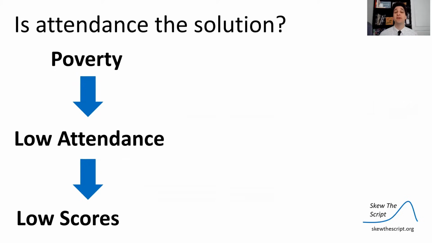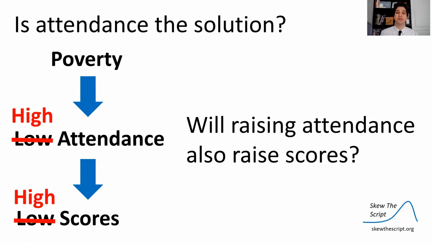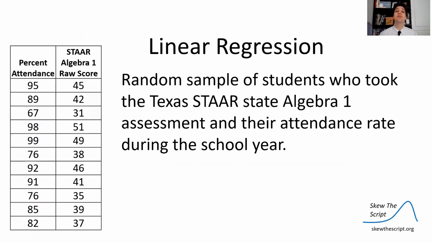If people experience poverty, their attendance tends to be lower at school, and because they're missing school, they get lower test scores. If we change their attendance to have a higher attendance, then being in school more, their scores will increase. So that's the central question we're going to ask. Will raising attendance also raise test scores? And many districts have tried this, and we have some interesting results that we can look through the data here.